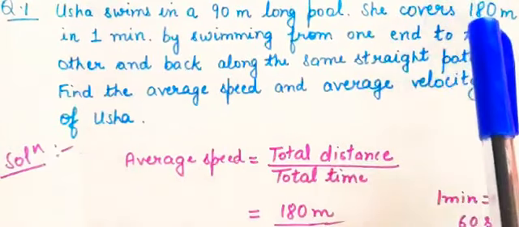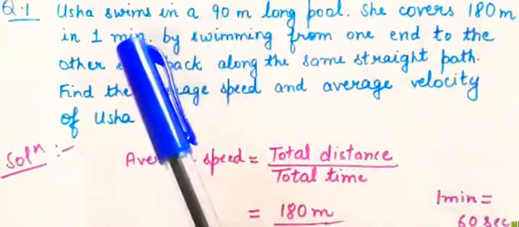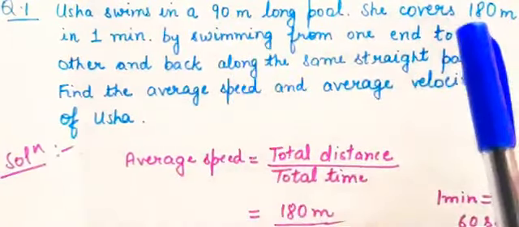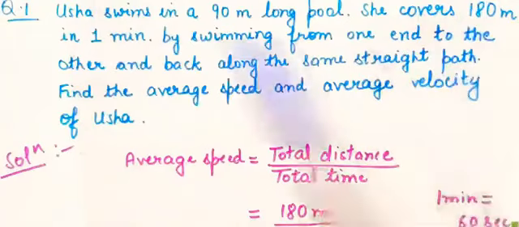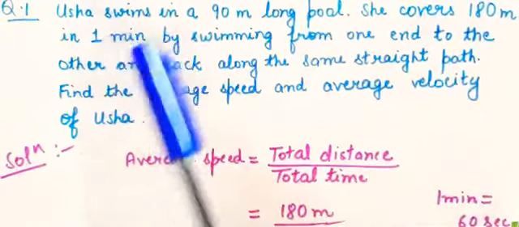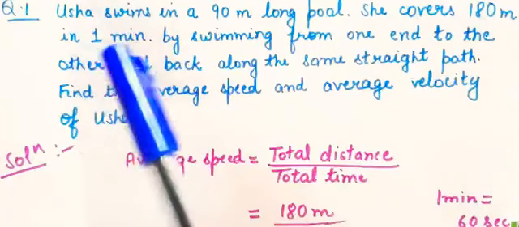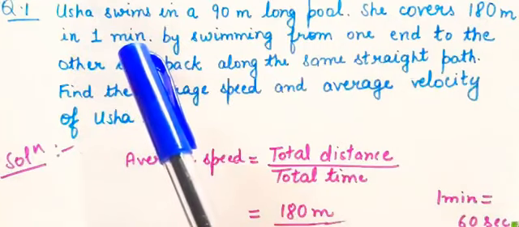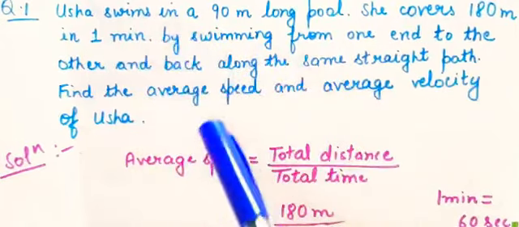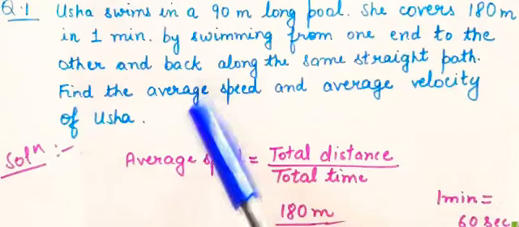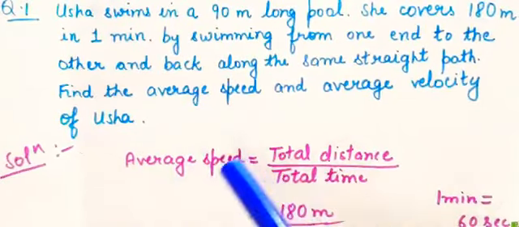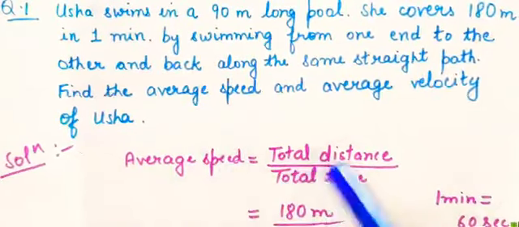You are given distance and you are given time. Distance, either 90 meter or 180 meter, is given in SI unit, that is meter. But time is given in minute, so we need to convert this minute into seconds. 1 minute is equal to 60 seconds. What is the formula of average speed? Average speed is total distance upon total time.